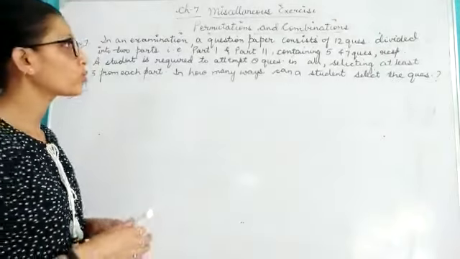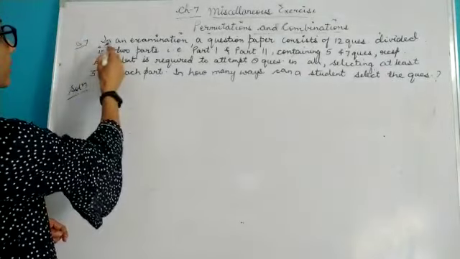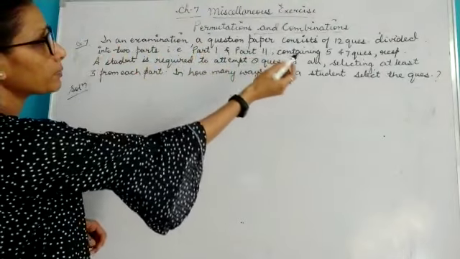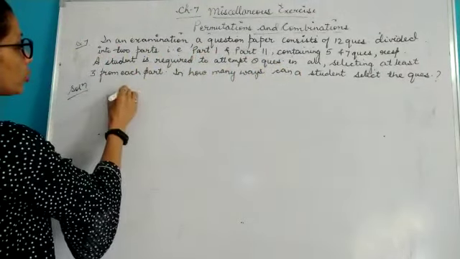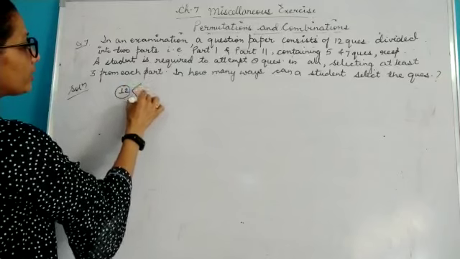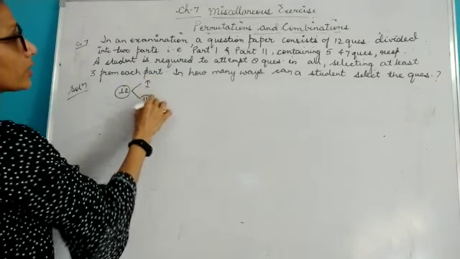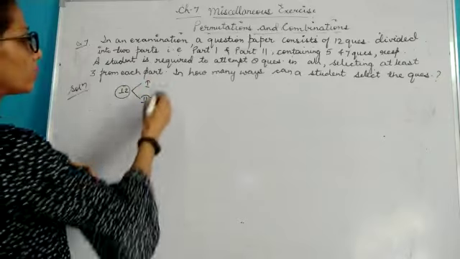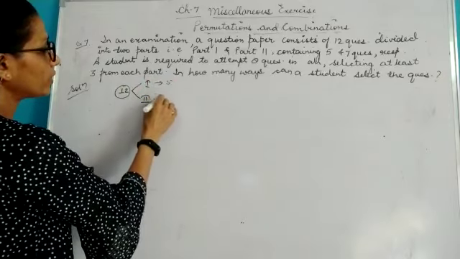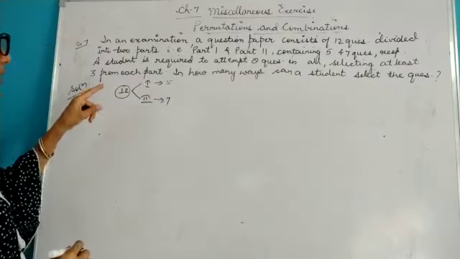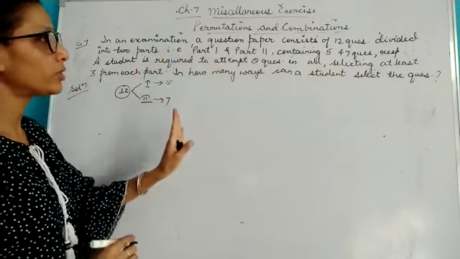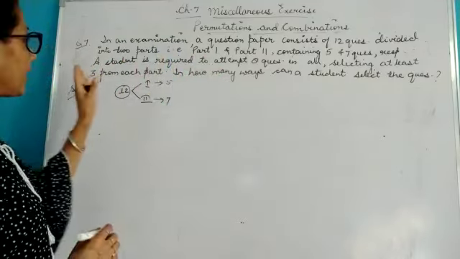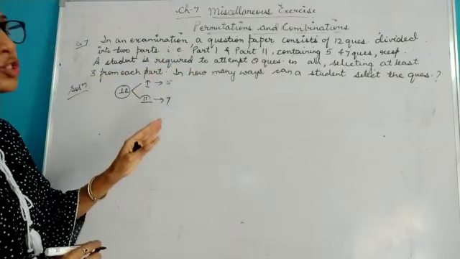Let's read out this question, children. Here it is given, in an examination a question paper consists of 12 questions divided into 2 parts. 12 questions are there and these are divided into 2 parts, containing 5 and 7 questions. This contains 5 questions and this contains 7 questions respectively. A student is required to attempt 8 questions in all, selecting at least 3 from each part.